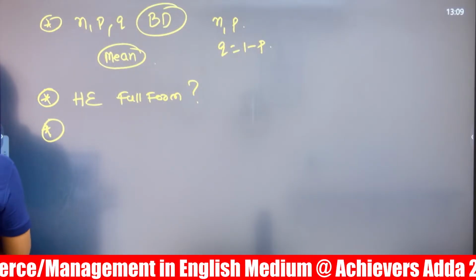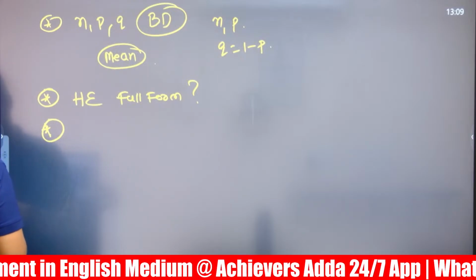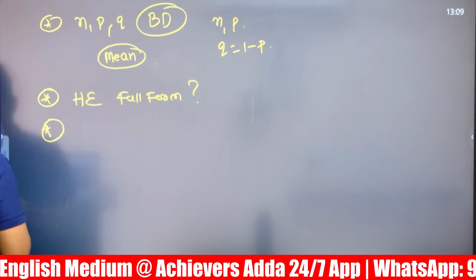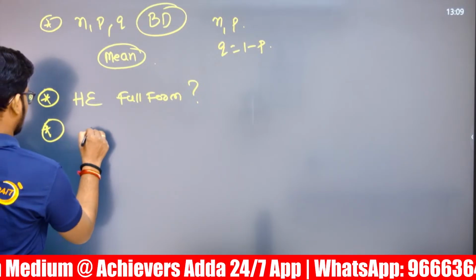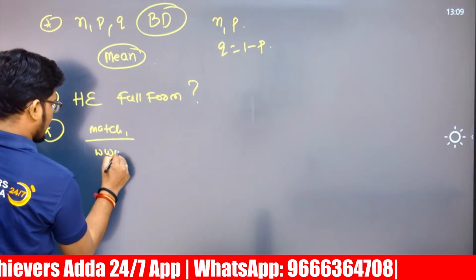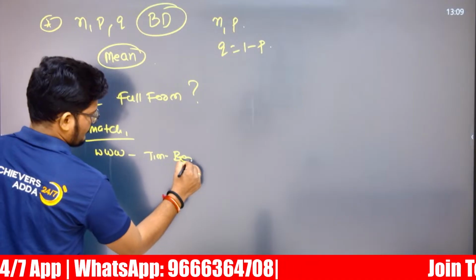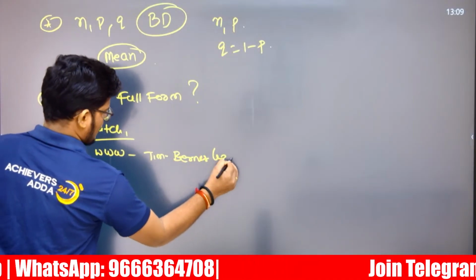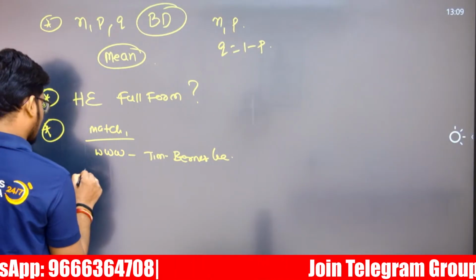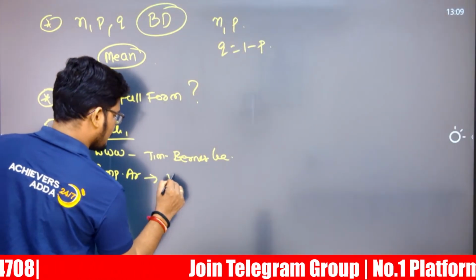Next, matching. WWW, invented by Tim Berners-Lee. And after that, computer architecture, John Bowman. Computer architecture given by John Bowman.